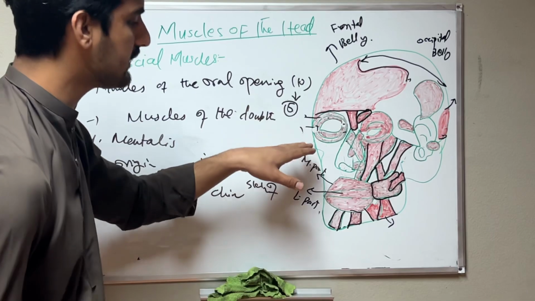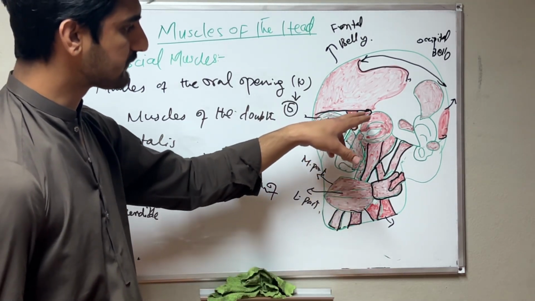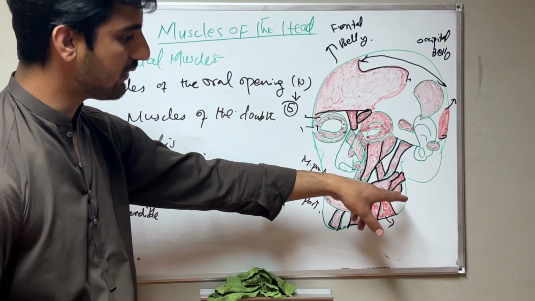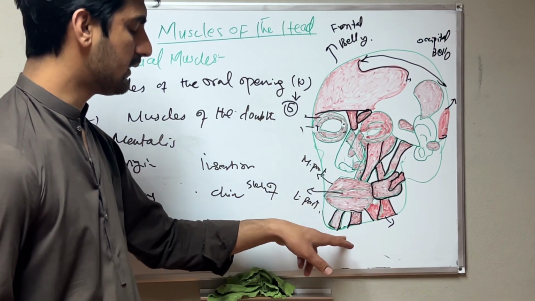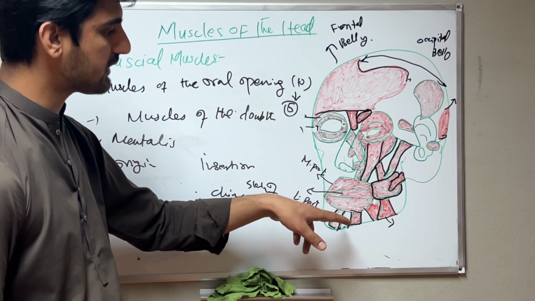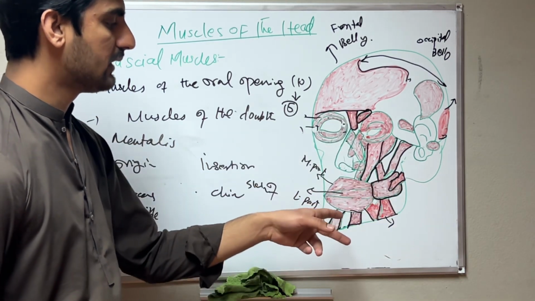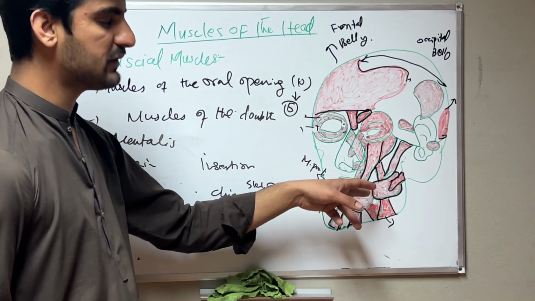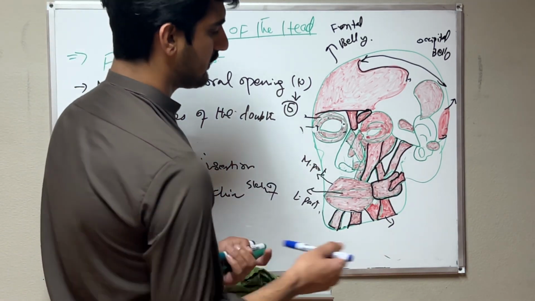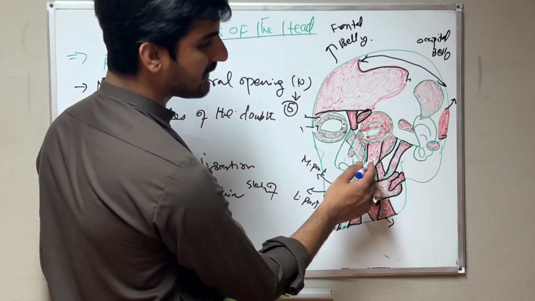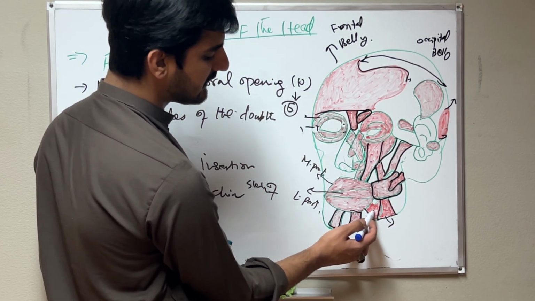For the muscles of the oral opening, we have 10 muscles divided into 5 sections: the smiling muscles, the chin muscle, the satisfaction muscle, the angle muscles, and the kissing muscle. For smiling we discussed the zygomaticus major and minor, and risorius. Then for the muscles of the angle opening we have levator anguli oris, levator labii superioris, depressor anguli oris, and depressor labii inferioris.